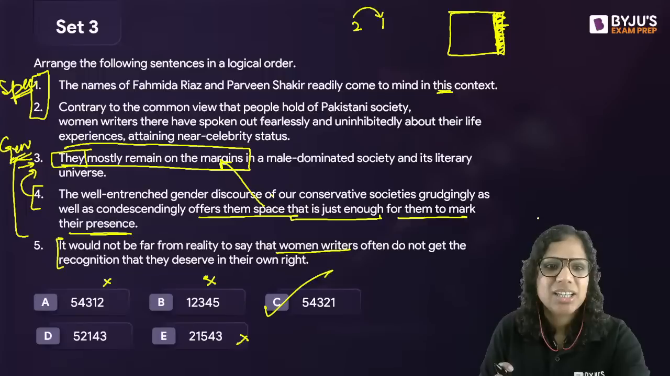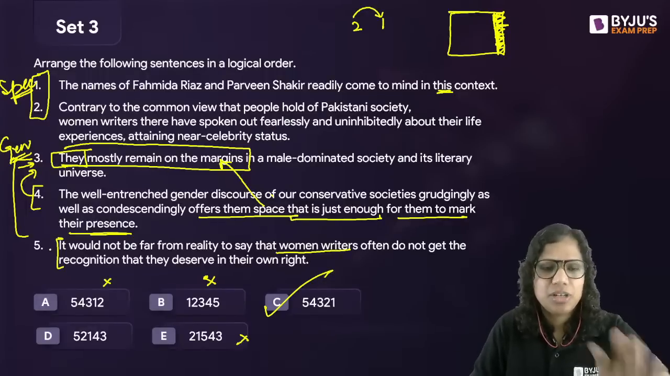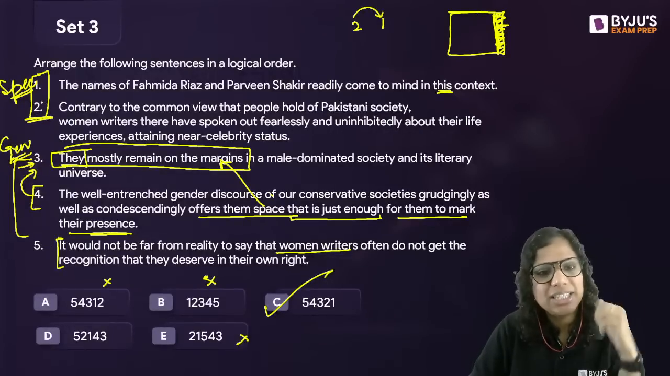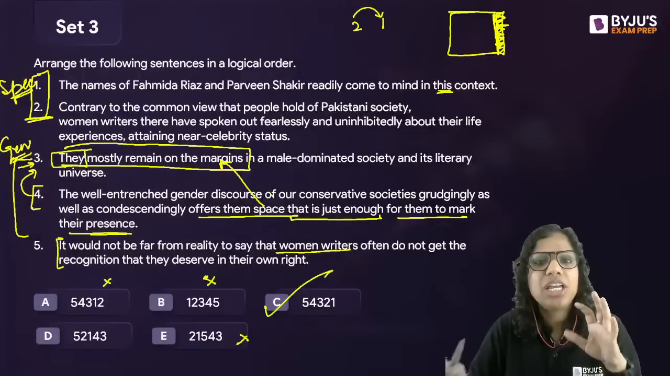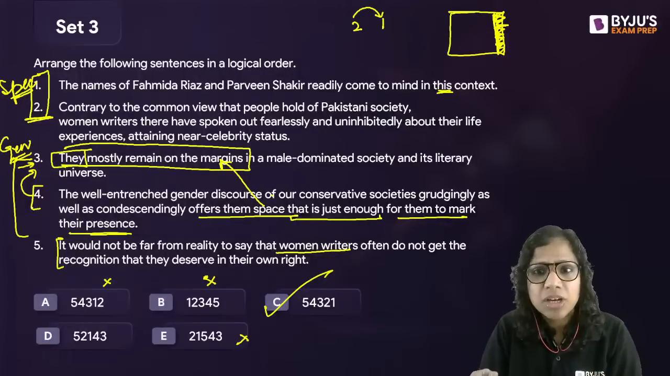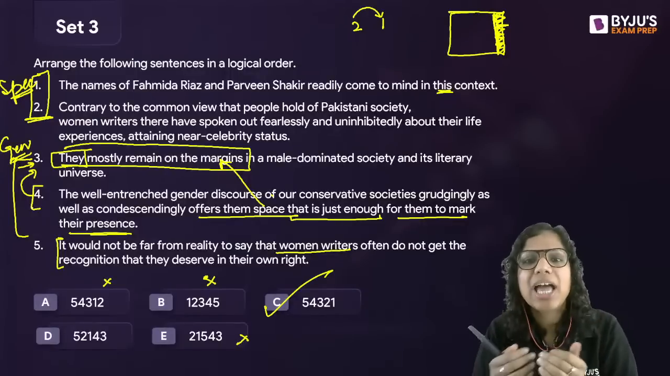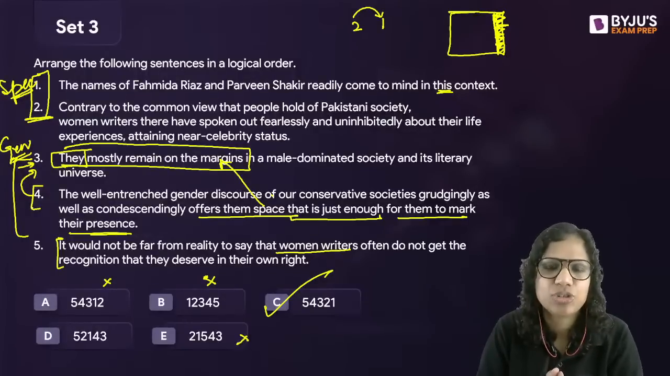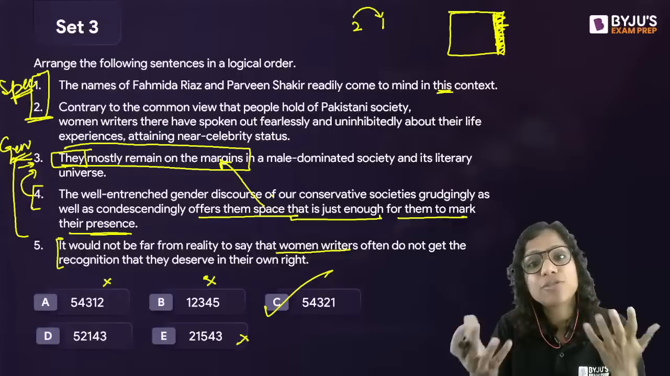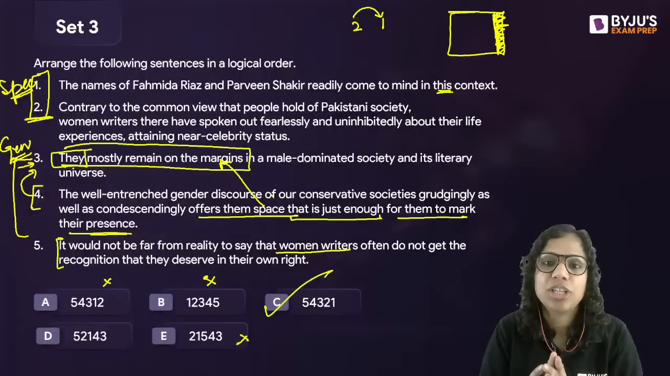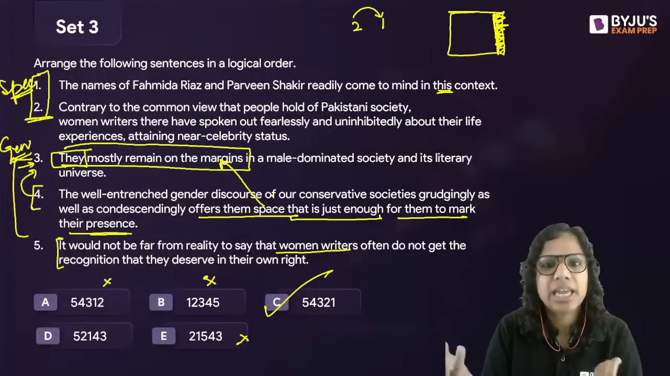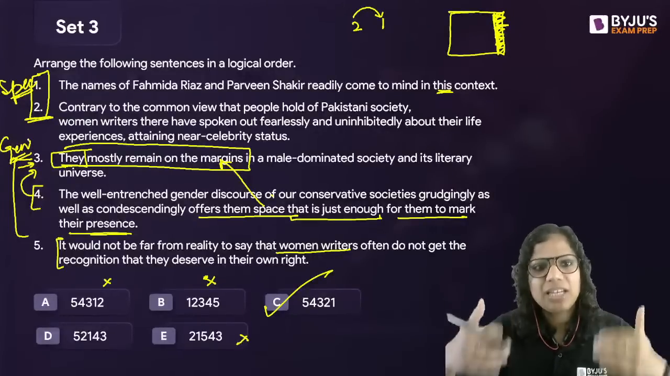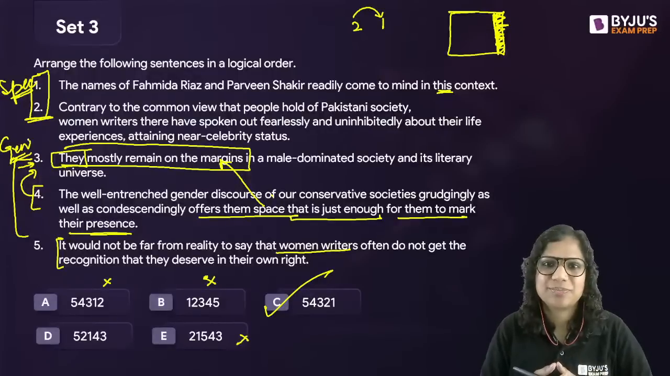All right. So some of you must be thinking, why not 2, 1 first and then 5, 4, 3? Because in 5, 4, 3, I'm establishing what is the norm, right? And in 2, 1, I am giving some minor exceptions. That, okay, within this norm also, there do exist some exceptions. So, for instance, the women writers in Pakistan have spoken out fearlessly and uninhibitedly about their life experiences, even though their society is again patriarchal. So 5, 4, 3 first establishes a general norm, and then 2, 1 gives some exceptions to it.